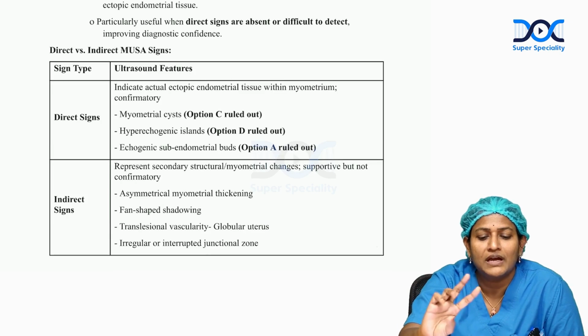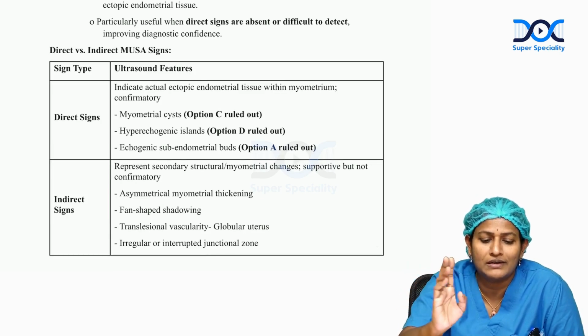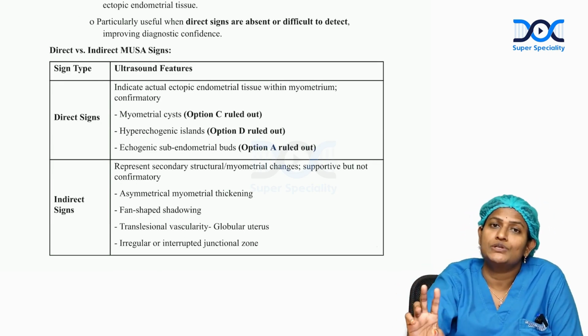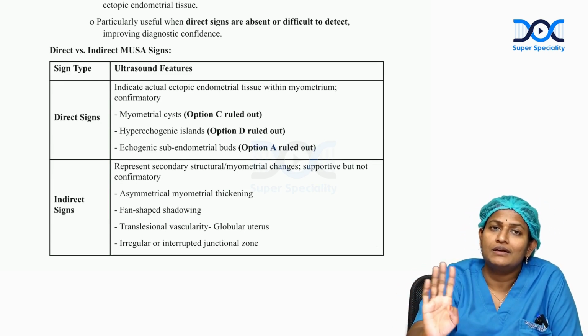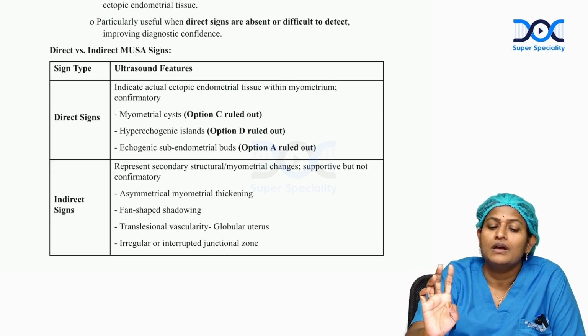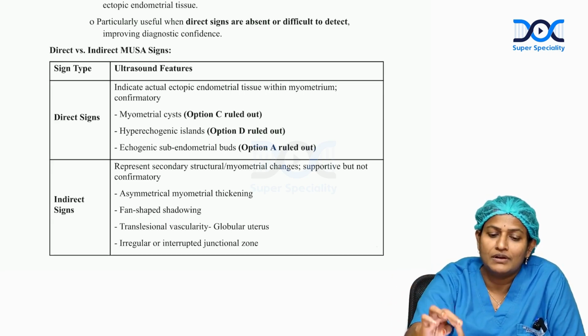Indirect signs are asymmetrical myometrial thickening, fan-shaped shadowing, translesional vascularity, and irregular interrupted junctional zones. So there are direct and indirect signs, and this irregular junctional zone comes under indirect signs for adenomyosis.